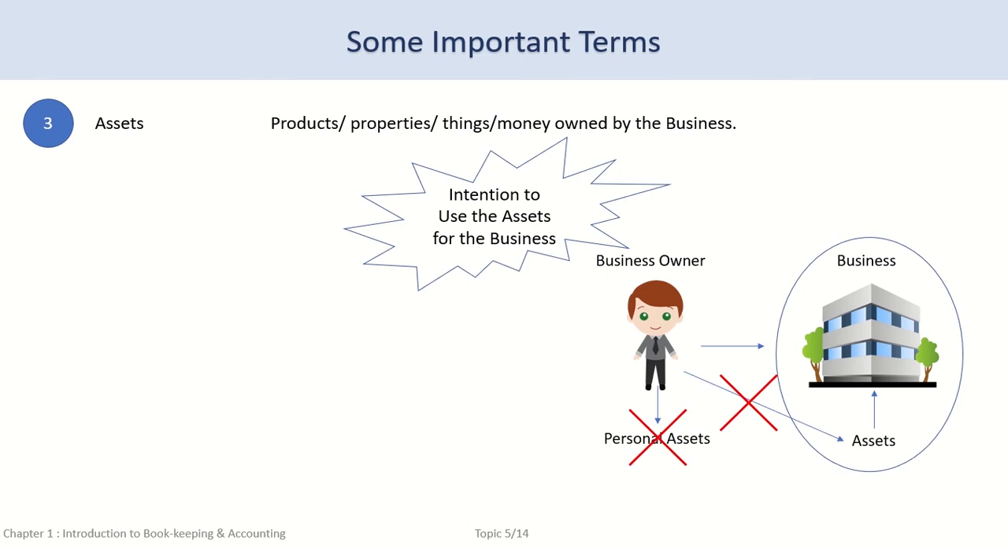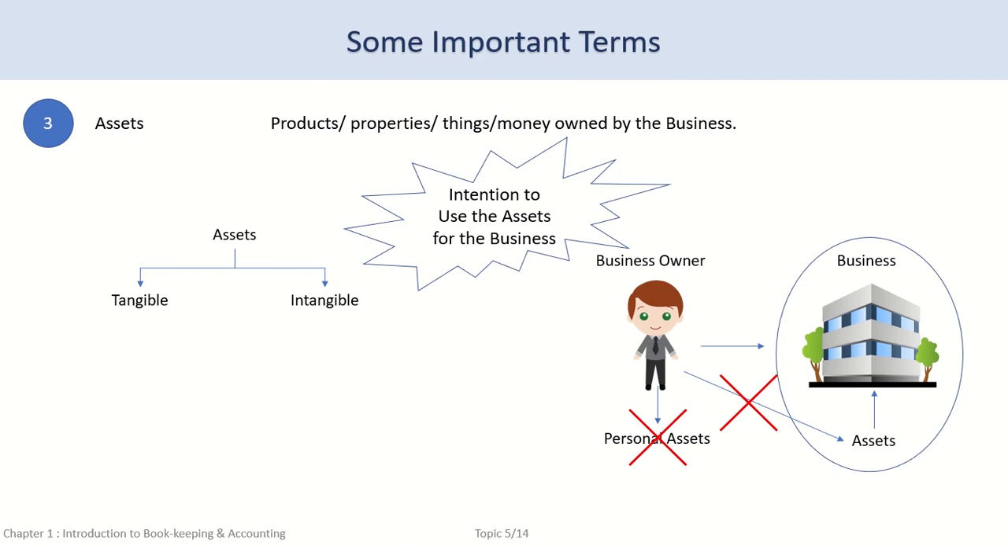All assets that are received by the business are owned by the business and not by the owner of the business. Since the scope of accounting is related to business transactions only, all personal assets are outside the scope of bookkeeping and accounting. There are two main types of assets. These are tangible assets and intangible assets.